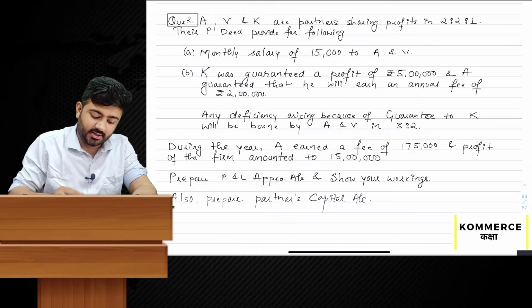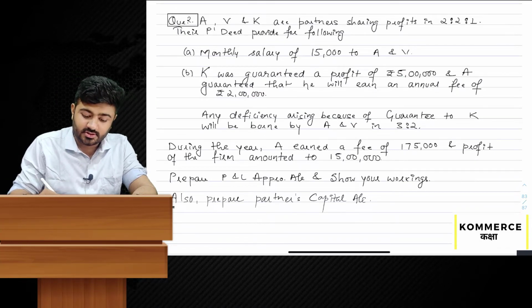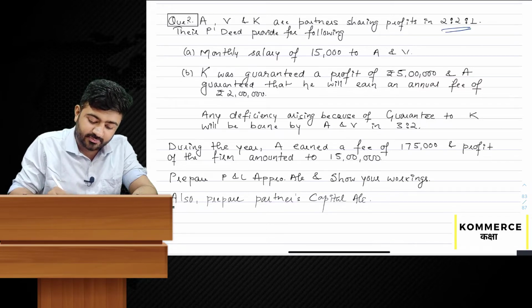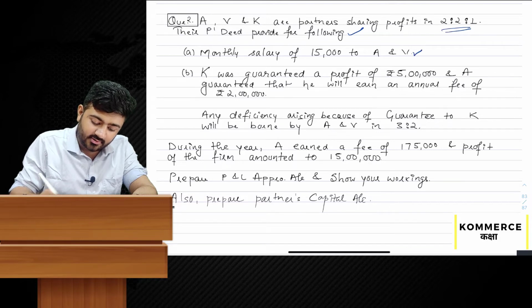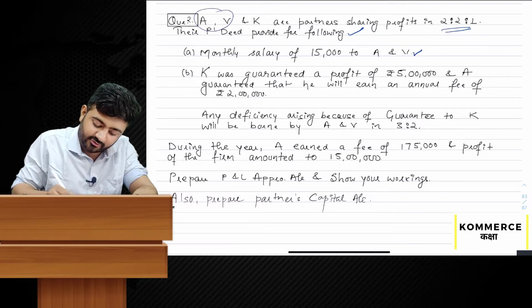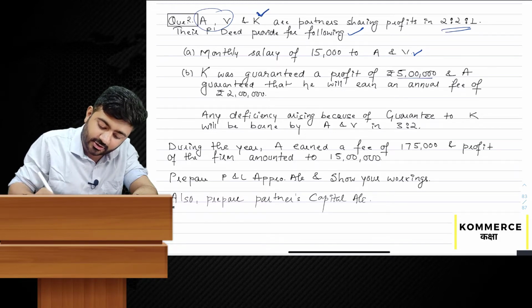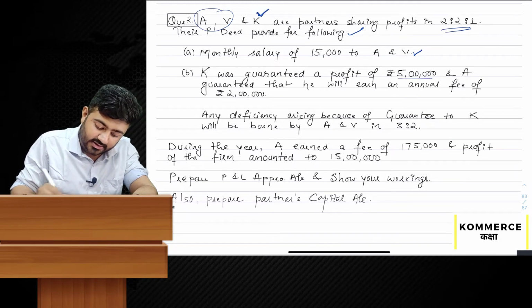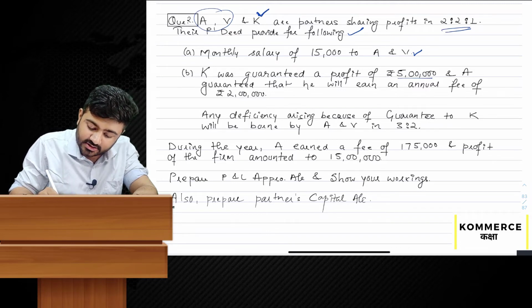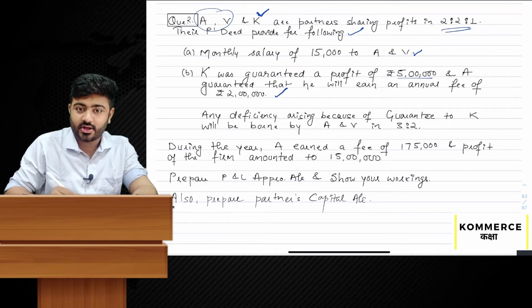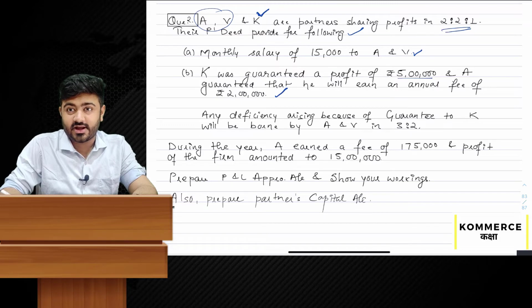Question number 2. A, V and K are partners sharing profit in the ratio 2:2:1. Their partnership deed provides the following: monthly salary of 15,000 to A and V, the first two partners. K was guaranteed a profit of 5 lakh. So this third partner was given a guarantee of rupees 5 lakh, and A guaranteed that he will earn an annual fee of rupees 2 lakh. Okay, so A has given the guarantee to the firm.